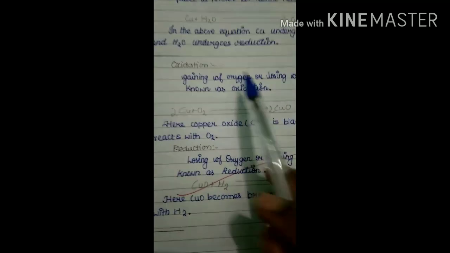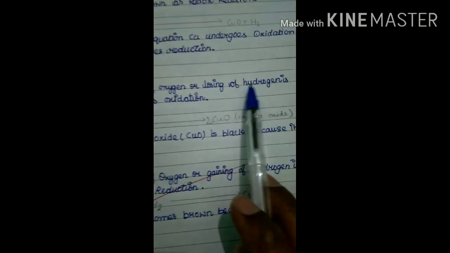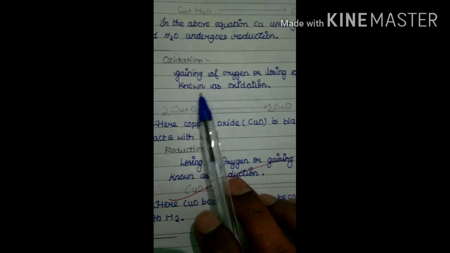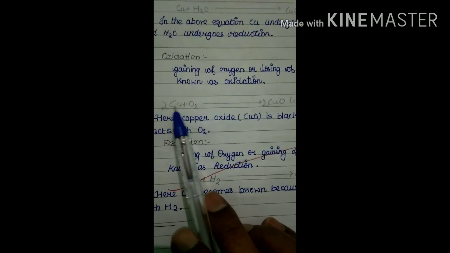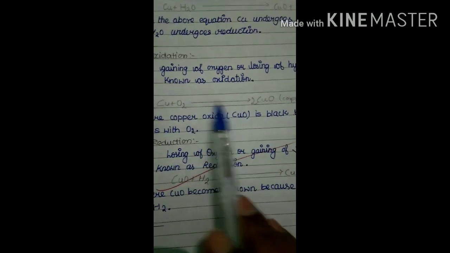So I repeat once again, oxidation means gaining of oxygen or losing of hydrogen. For example, take this reaction. Copper reacts with oxygen, then we get copper oxide. The formula is CuO. In this case, copper and oxygen are reactants, CuO is the product.